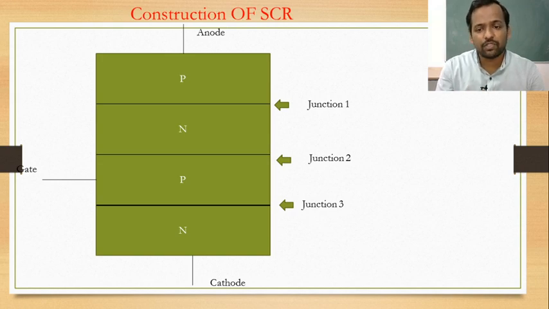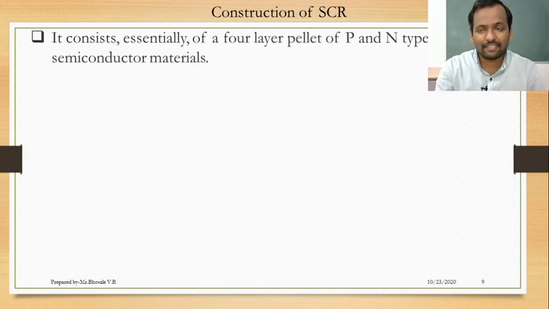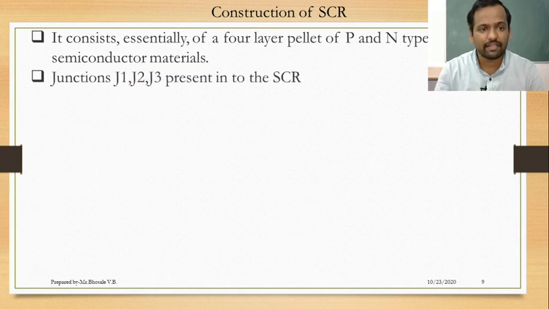For p-type diffusion, aluminum is used, and for n-type diffusion, phosphorus is used. This is all about construction of SCR. We can see the detailed construction like this. It consists essentially of a 4-layer pellet of p and n type silicon semiconductor materials.